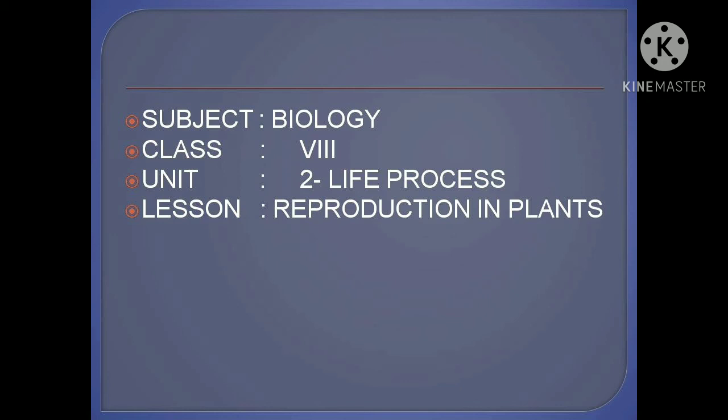So cross pollination requires agents. Different types of agents are required, it may be biotic as well as abiotic agents. It may be water, wind, or birds or animals. So these are the agents for cross pollination. Some flowers are pollinated by insects, that is an insect pollinated flower. Some flowers are pollinated by wind, that is a wind pollinated flower. And some flowers are pollinated by water, a water pollinated flower. So like that, different agents are required for different types of plants for pollination.